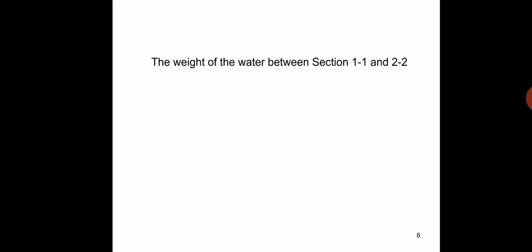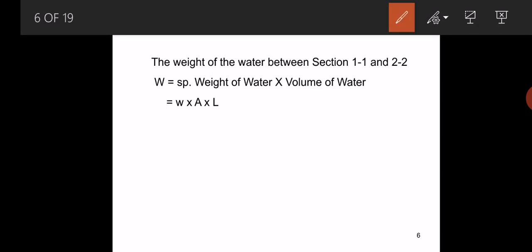Here the weight of the water between sections 1-1 and 2-2 is W. As you know, specific weight of water is weight by volume of water. So the weight of water is equal to specific weight of water into volume of water. Here volume of water means area into length.